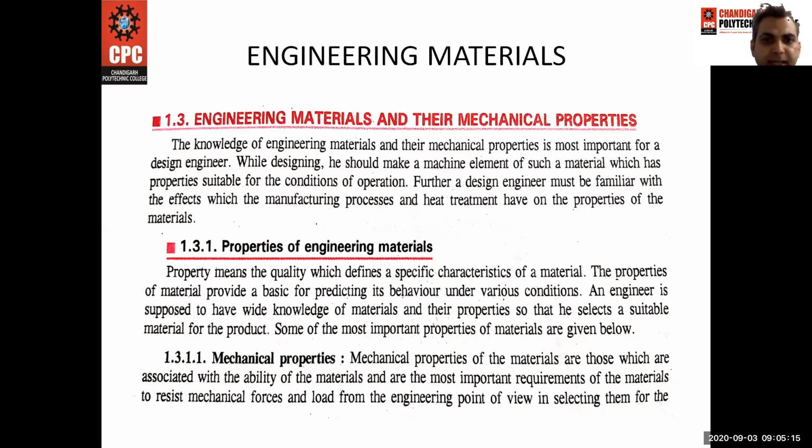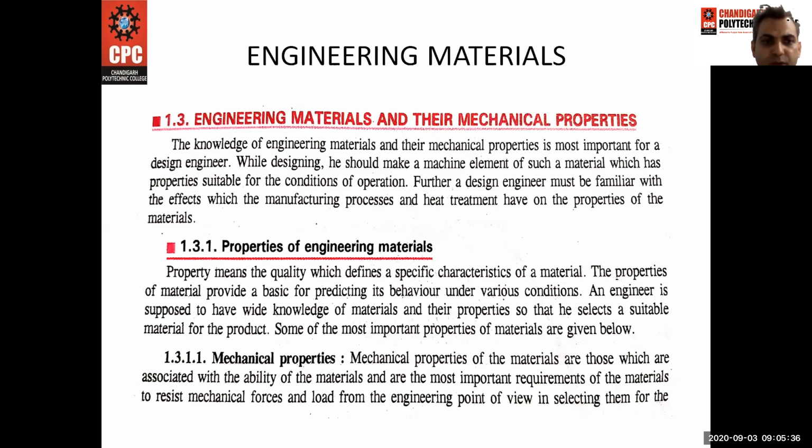Further, a design engineer must be familiar with the effects which the manufacturing process and the heat treatment have on the properties of material. Properties mean the qualities which define a specific characteristic of a material.